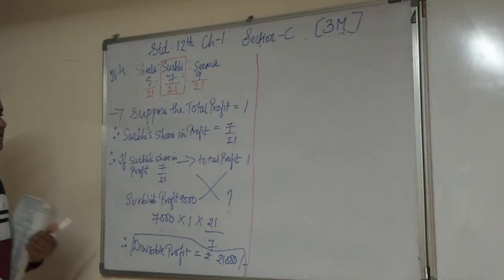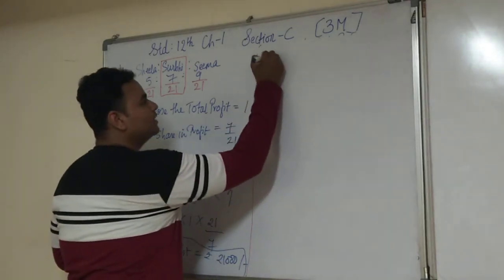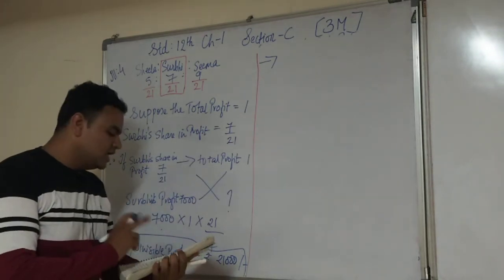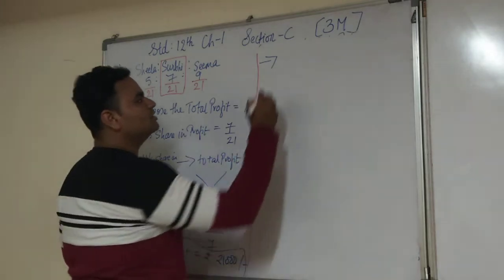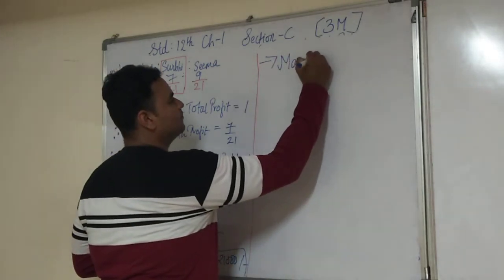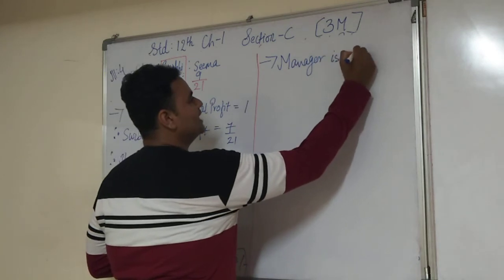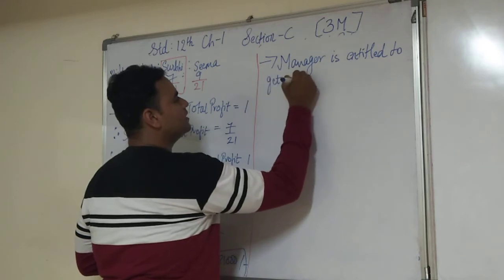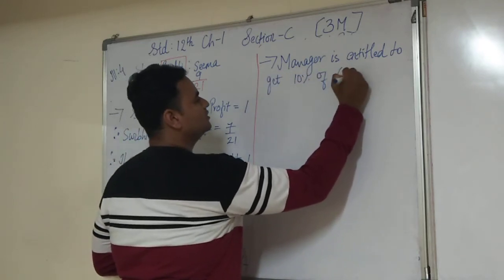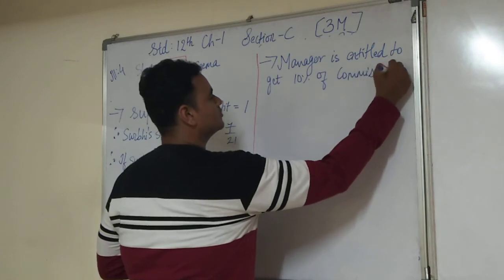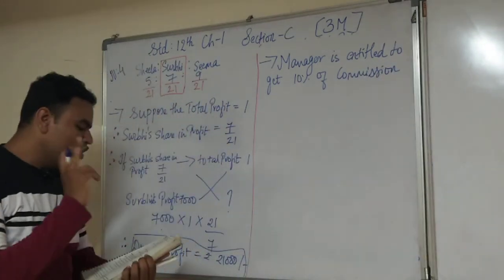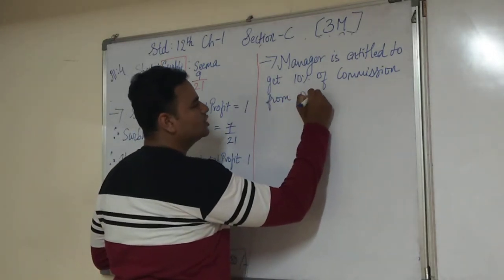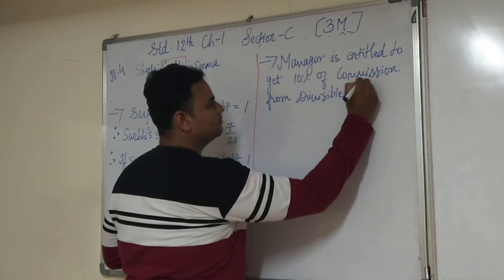Rupees 21,000. Now, the next step: I told you that with the divisible profit we are going to calculate the manager's commission. Manager Sanket is entitled to get 10% commission from the divisible or total profit, that is one and the same.